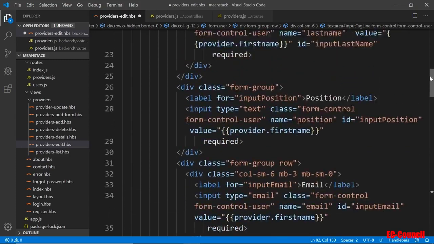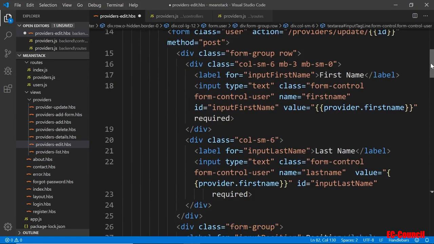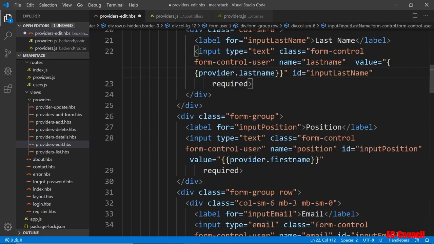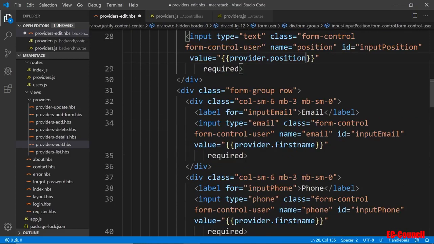I'm going to go from the top to bottom. So we got the first name, this would be the last name, then the position, email. Now the email, as you can see, is actually coming from the company object, right?